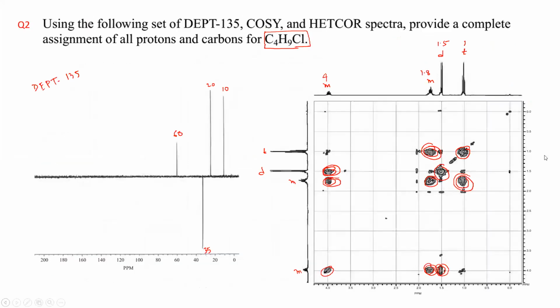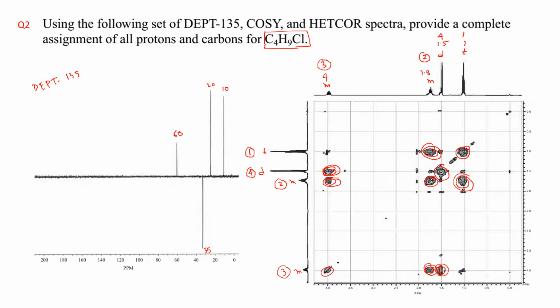According to the numbering, it was the 1. This one was, can anybody quickly tell the doublet? What was the numbering? 4. Then you have multiplet 2. Here you have multiplet 3. So similarly you have 1, 4, 2, and 3. Now if you look at 1 will match with 1 to give a diagonal spot. Then you have 4, 4, then you have 2, 2, then you have 3, 3.